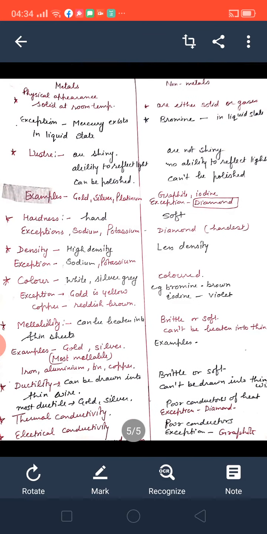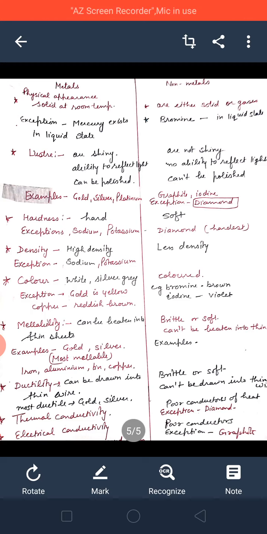If we study the properties of metals and non-metals in comparison form, then you will find it very easy, and you can learn easily. If it is asked what the differences between metals and non-metals are, then also you will find it easy to write. So now we will discuss the properties of metals and non-metals in tabular form. First we have discussed physical state, second luster, third hardness, fourth, very simple, density, mass per unit volume.